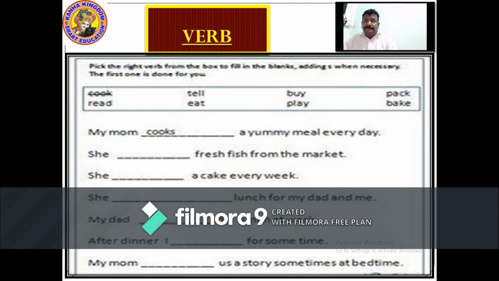She bakes a cake every week. She packs lunch for my dad and me. My dad eats his lunch at work. After dinner play for some time. My mom tells us a story sometimes at bedtime. So now we have filled up all the blanks with the verbs using s wherever it is needed, right? So now write it down. Now let's go to the next page.